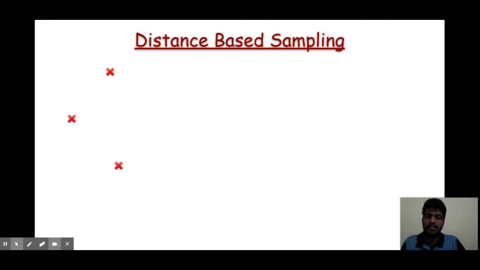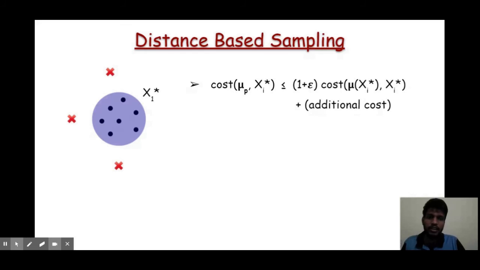Now let us consider the second possibility, when the cluster is situated really near to the center set. Instead of sampling from the cluster, we take a uniform sample from the center set. Since the cluster is very close to the center set, it gives a good approximation for the cluster. If we take a uniform sample from the center set and compute its mean, the cost is 1 plus epsilon times the optimal cost of the cluster, plus some additional cost.